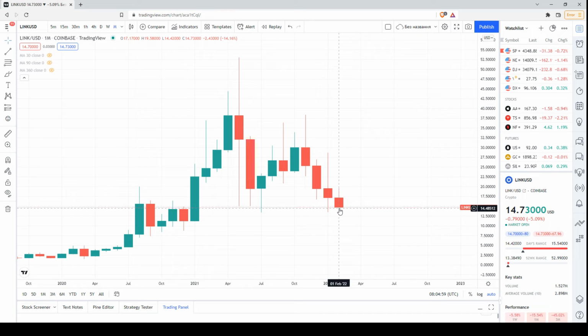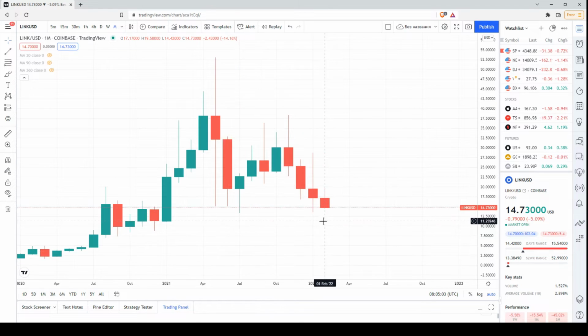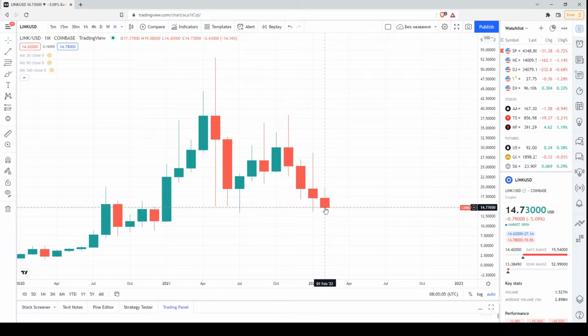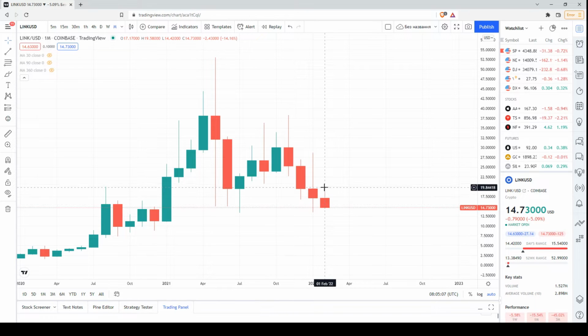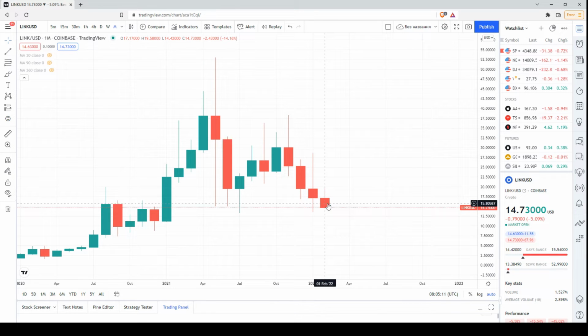Of course, it still has a local low a little bit higher than the previous local low, but it is still a bearish signal because we have a local high below the previous ones and a bearish body. So if this candlestick remains at the end of the month, then we will receive a confirmation of the bearish dominance. That's why the bulls have to be really very cautious.